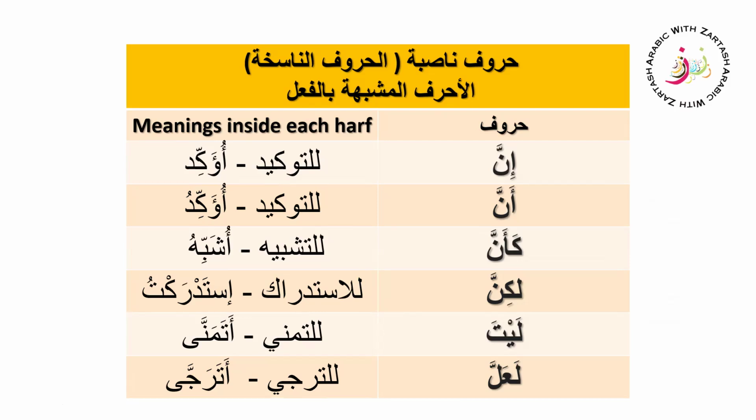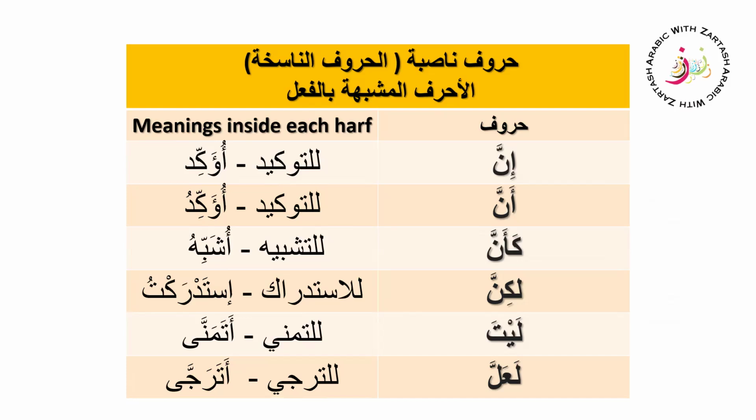You can say I express hope, or positivity, or when you say something and then add a hopeful clarification, then you can use lakinna. That is why we say it is for istidrak, and the fail inside it is istadraktu: I express hope, or I express positivity after a correction.